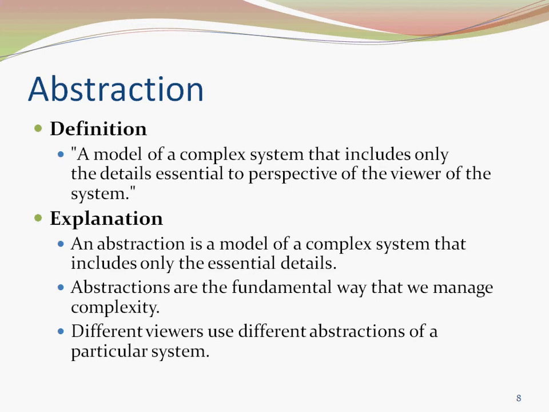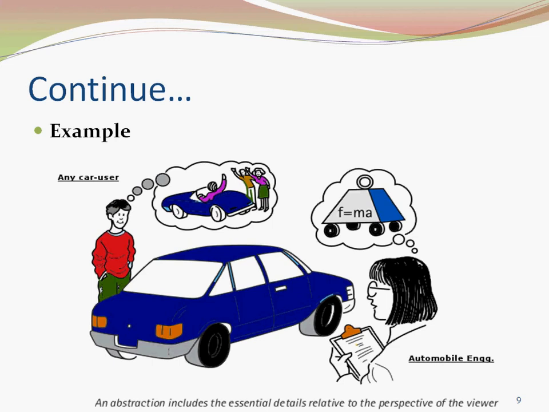Different viewers use different abstractions of a particular system. Thus, while we see a car as a means of transportation, the automotive engineer may see it as a large mass with a small contact area between it and the road.